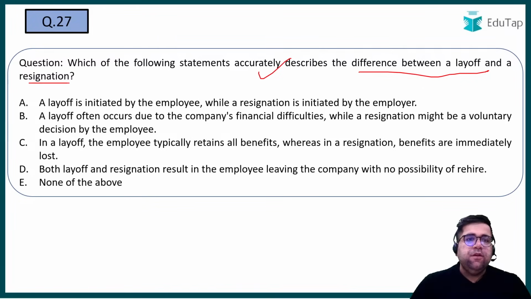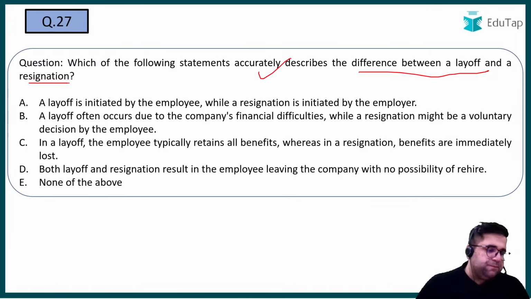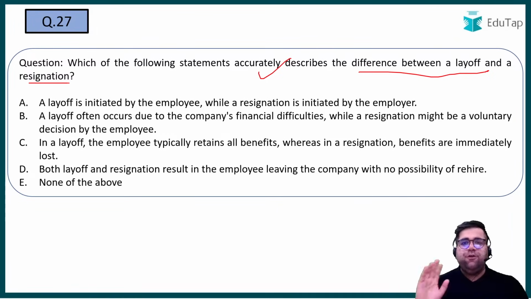B. Okay. Let's go, you answer first, then I will come to the explanation. Everybody is going with B only. Wow. One person answers B. All of you follow him or not, I don't know.